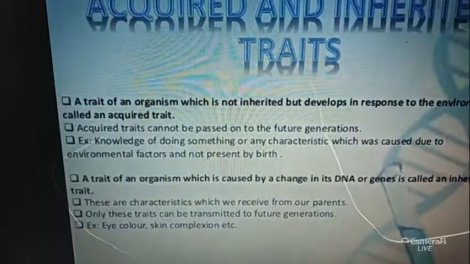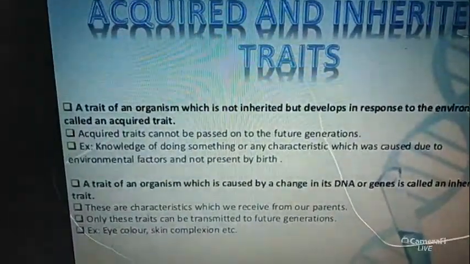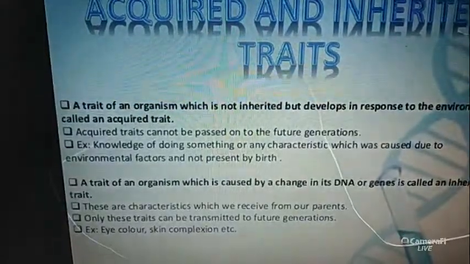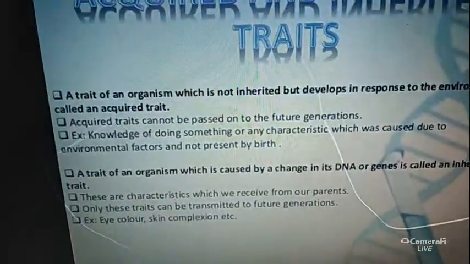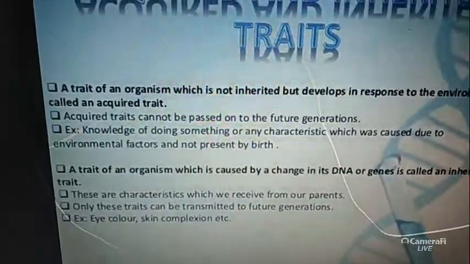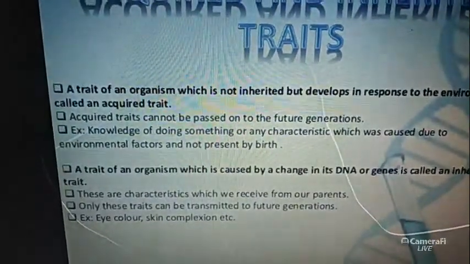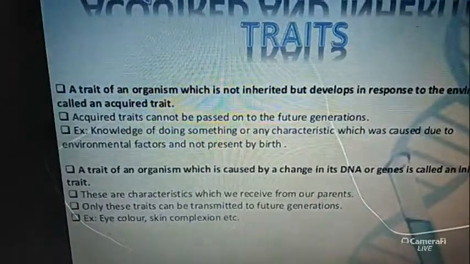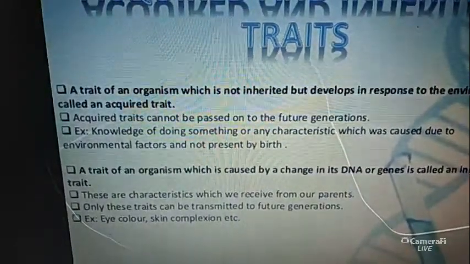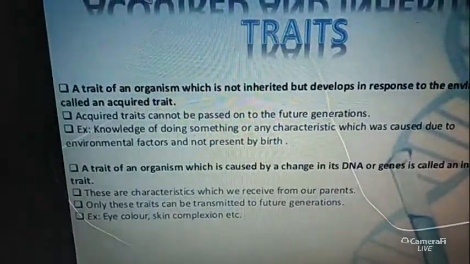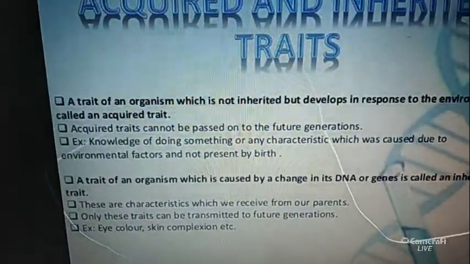Just write the first point of acquired traits: these traits or characters of an organism are not inherited from the parents' body.